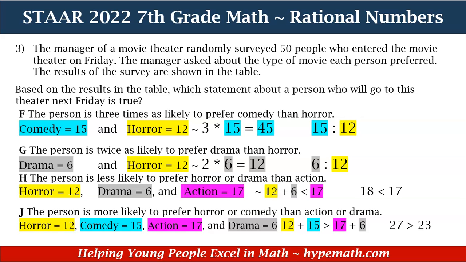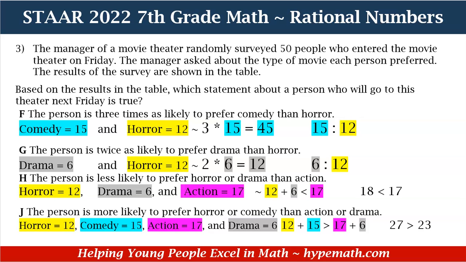They're less likely to prefer horror or drama. Horror and drama will be on one side and action would be on the other side. And that is what we did, because they said that horror or drama should be less than action. So 12, which is horror, plus 6, which is drama, is 18, and that is supposed to be less than action, which is 17. Is 18 less than 17? No, it is not, okay? So H, you're out of there.